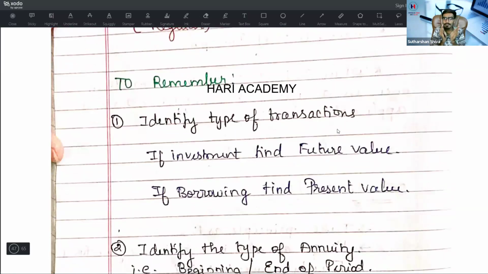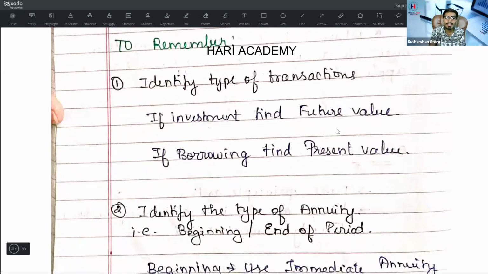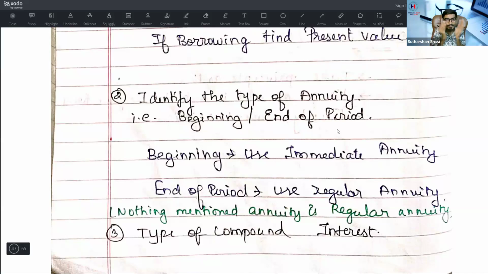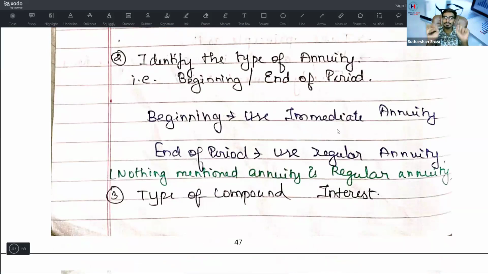First thing, identify the type of transaction. If it is an investment, find the future value, because I am investing today but getting my money back later. If it is a borrowing, find the present value. Then identify the type of annuity: whether it is at the beginning or end of the period. If it is the beginning, use immediate annuity. If it is the end of the period, use regular annuity. If nothing is mentioned, you will assume regular, an end of the period.